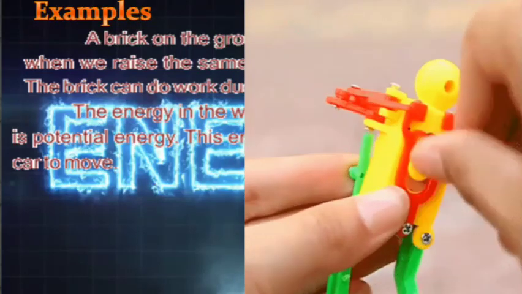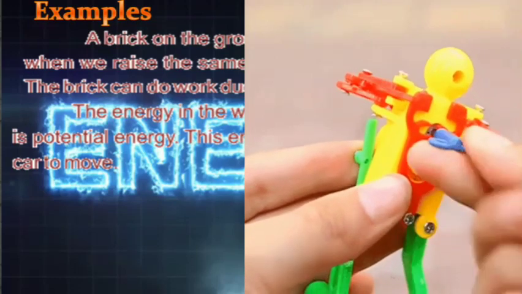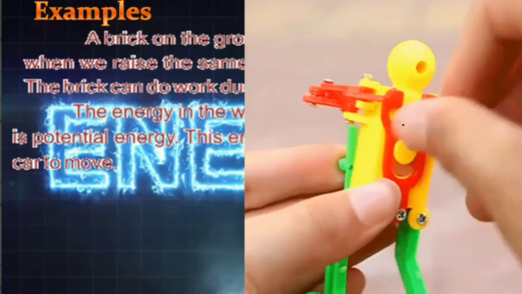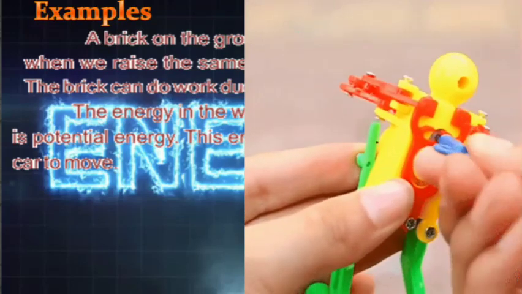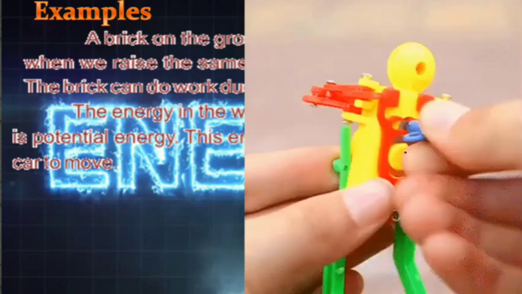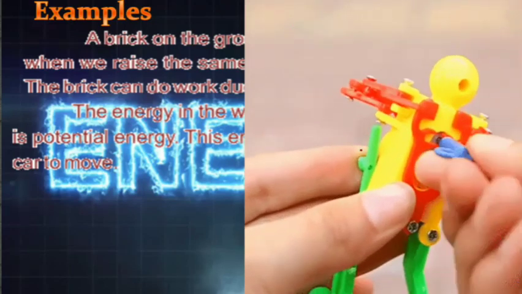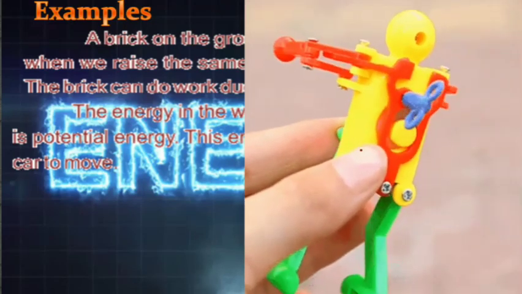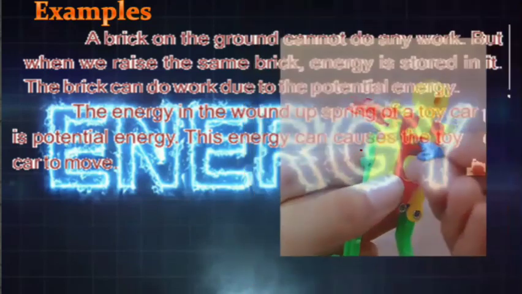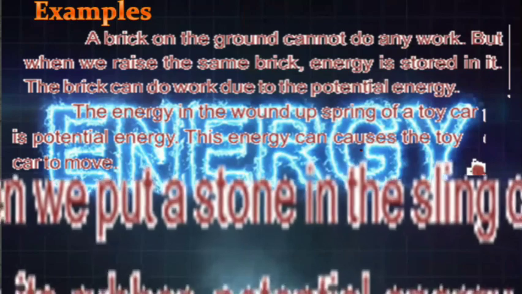this is the key. When we rotate it, there is a spring inside it. The spring is rotated, and there is potential energy stored in that when we leave it. So you can see the toy moves with the help of this energy. When it moves, that is kinetic energy. Potential energy changes into kinetic energy, that is energy conversion. We will talk about it in a few minutes.